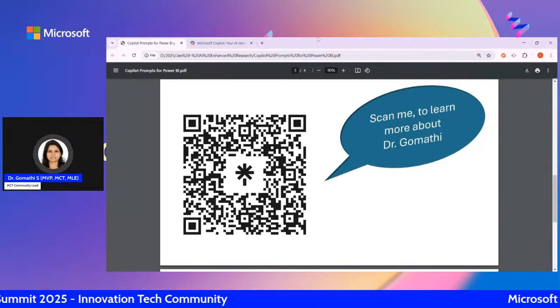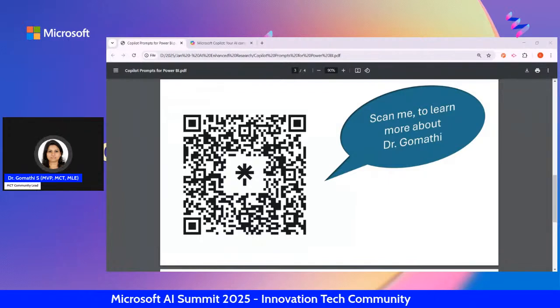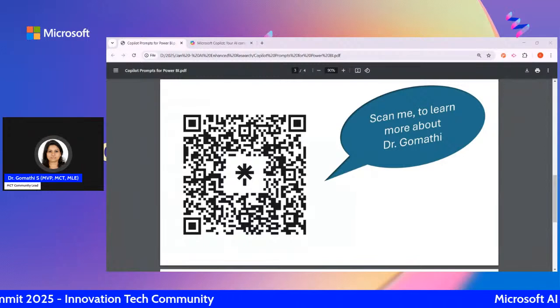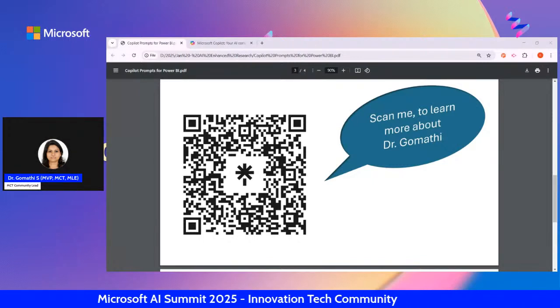Let's talk about Copilot, because it is everywhere. It's not a future technology; we are already living in that era. You might have heard about ChatGPT. ChatGPT is from OpenAI, whereas Copilot is by Microsoft.